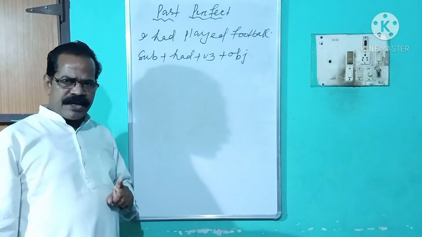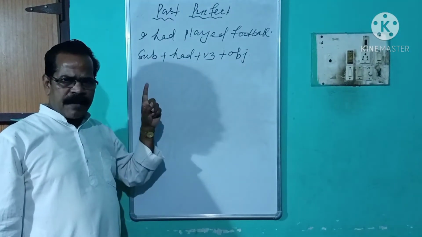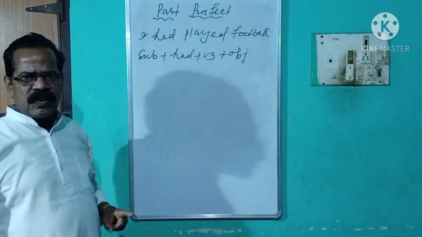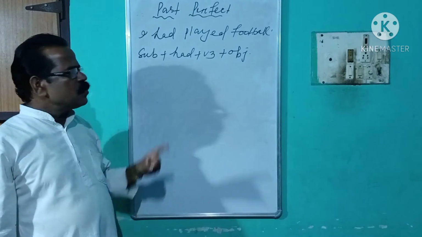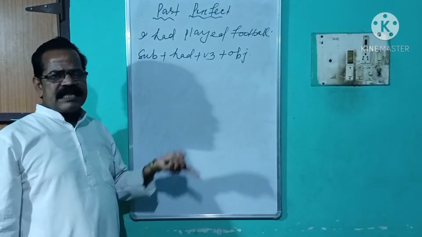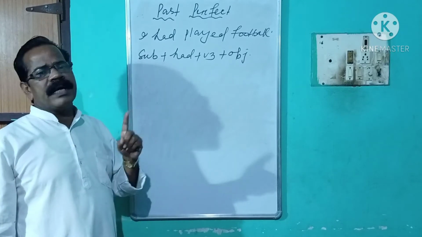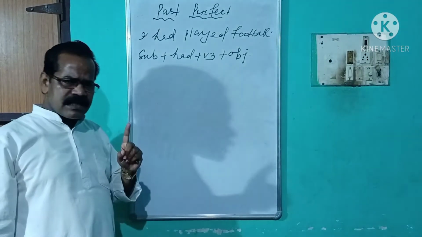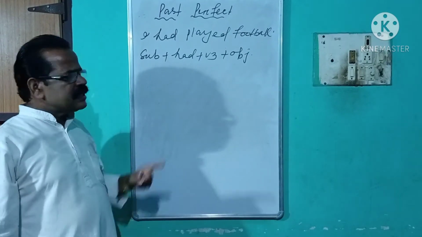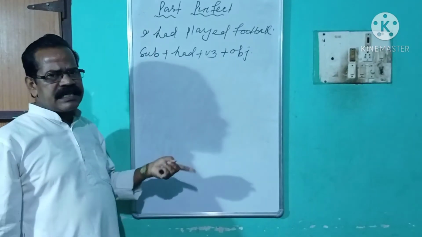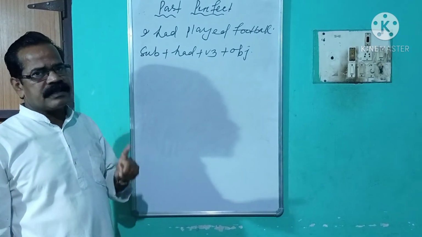Students, I have already told you, whenever we change an affirmative sentence into an interrogative sentence, we first have to change this affirmative sentence into a yes or no interrogative sentence. Let us know how to change this affirmative sentence into a yes or no interrogative sentence first.